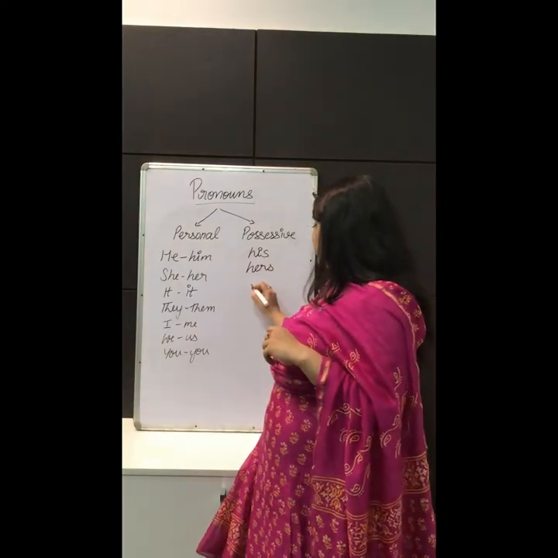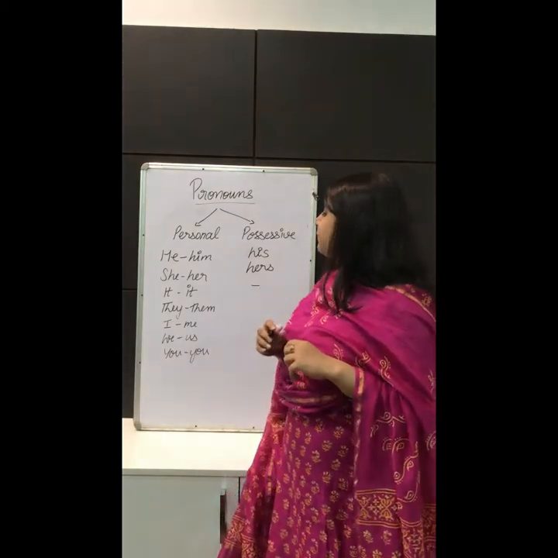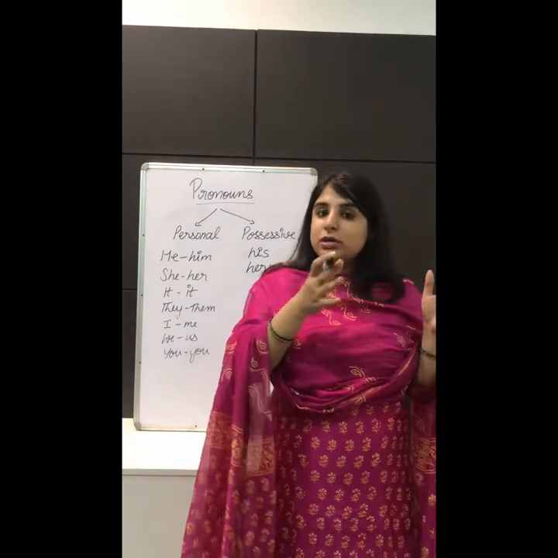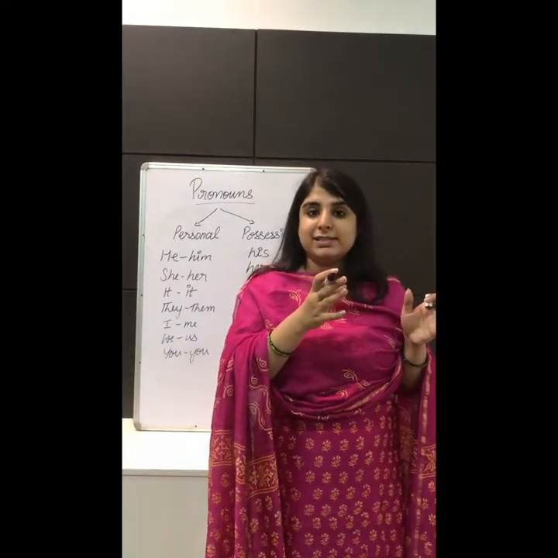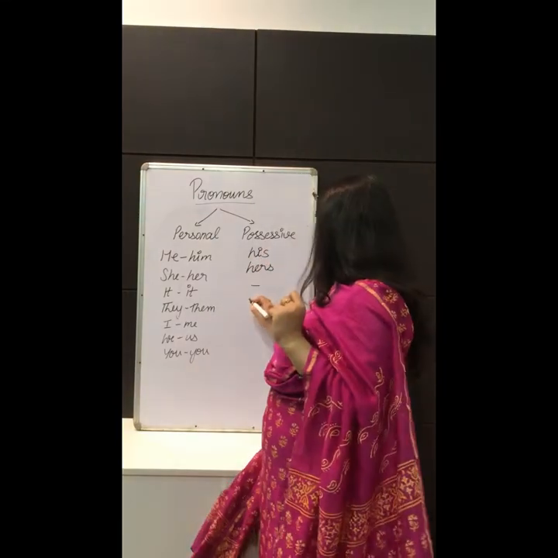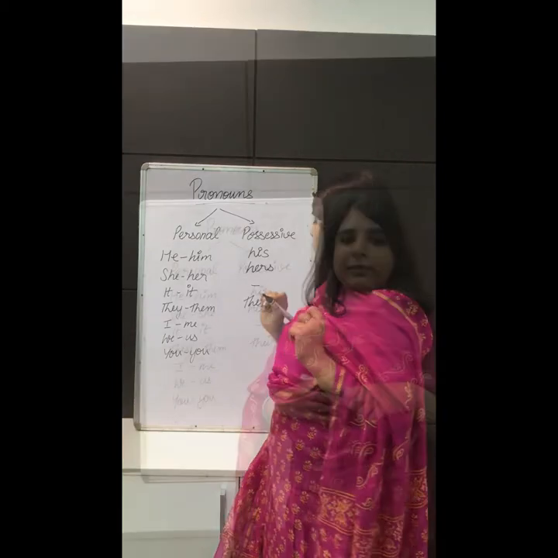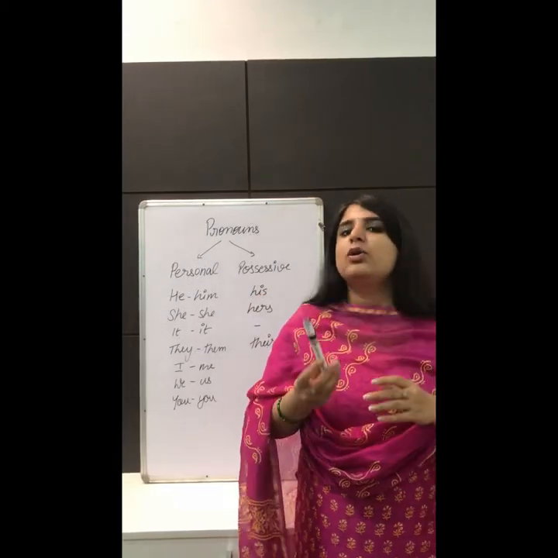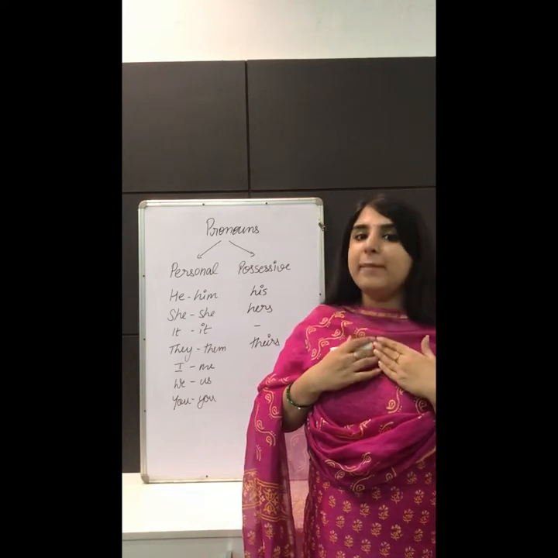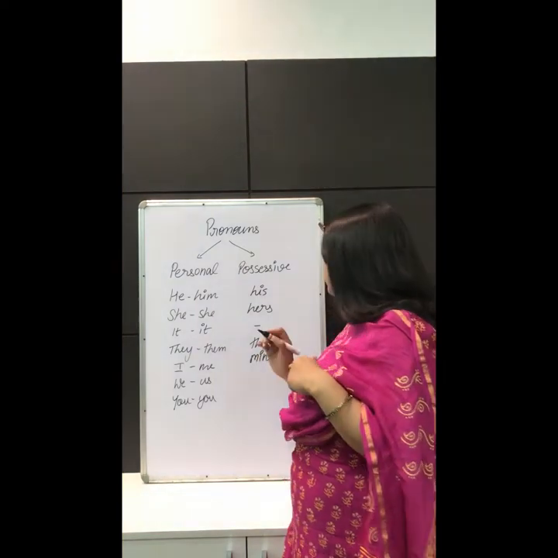We do not use its as a possessive pronoun, so I am putting a dash here. Then we have the other one. If the marker belongs to a group of people, then we'll say this marker is theirs. So theirs is a possessive pronoun. If this marker belongs to me, then I am going to say that this marker is mine. So mine is the possessive pronoun.